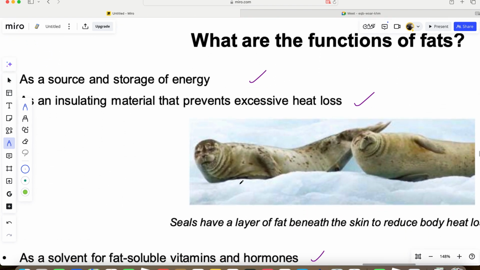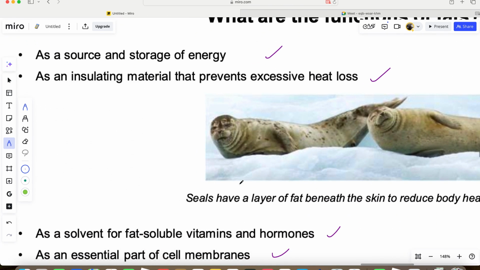So now let's go to the functions of fat. Because this one is easy, we say take coconut oil, take water, take ethanol, add them together in a test tube, shake them, leave them.